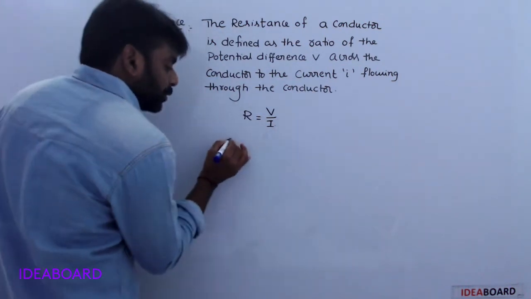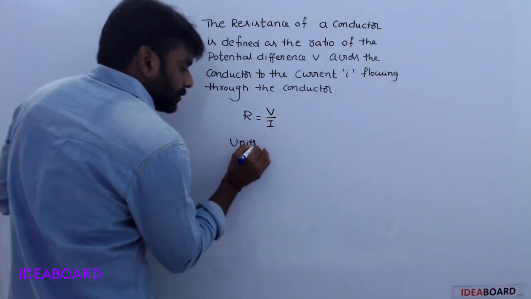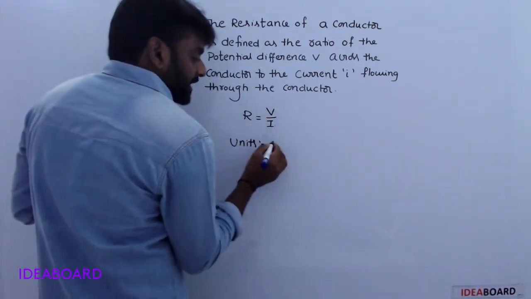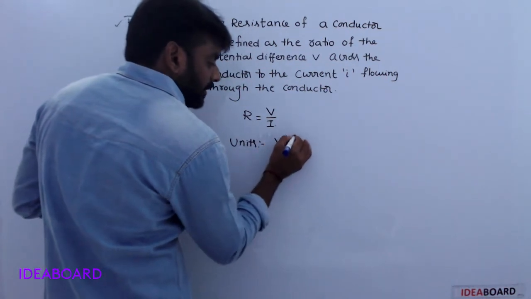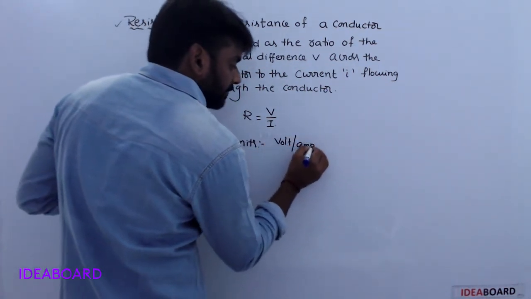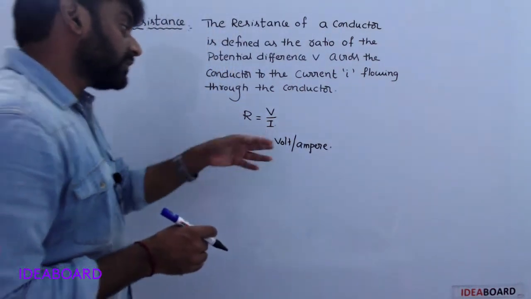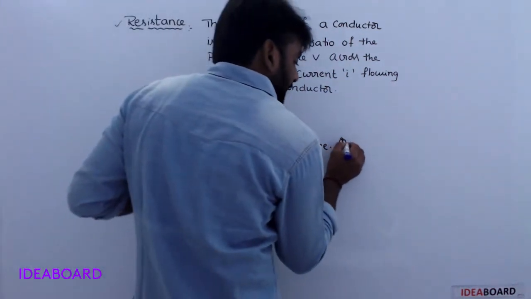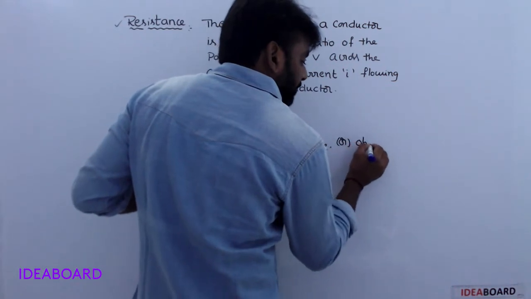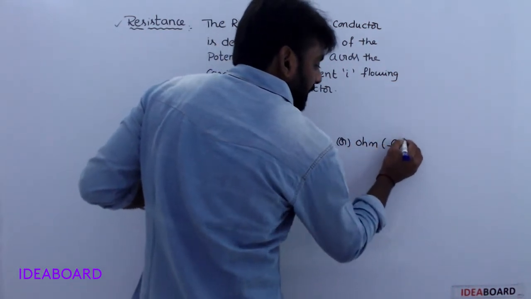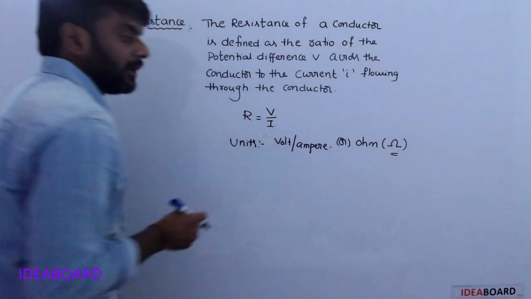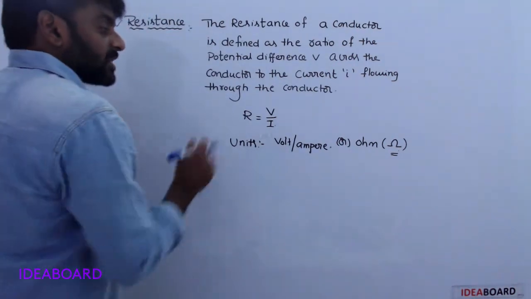Here, the unit: V, potential difference, means volt per ampere. Volt per ampere is the unit, or simply ohm. The symbolic representation is this one, ohm.